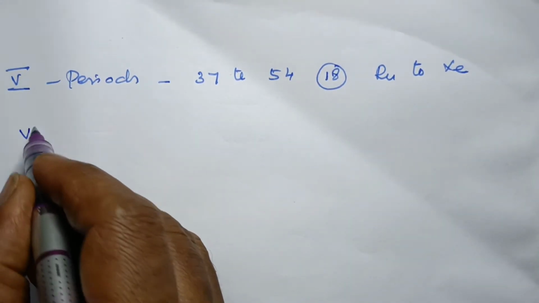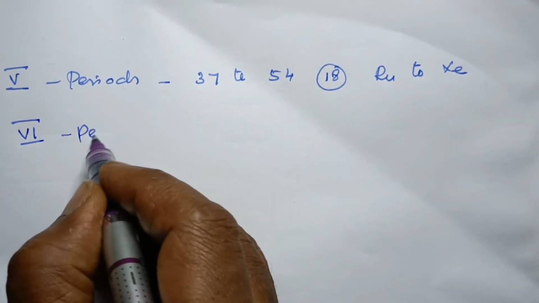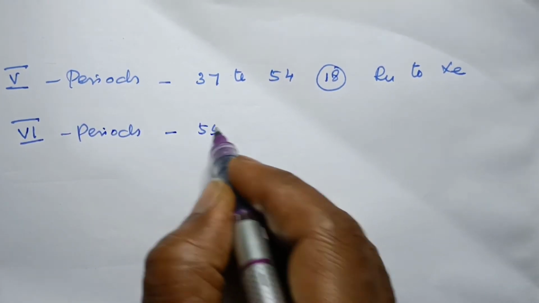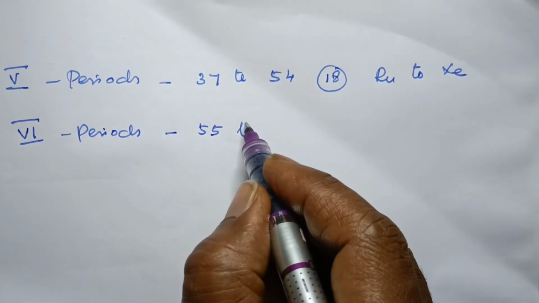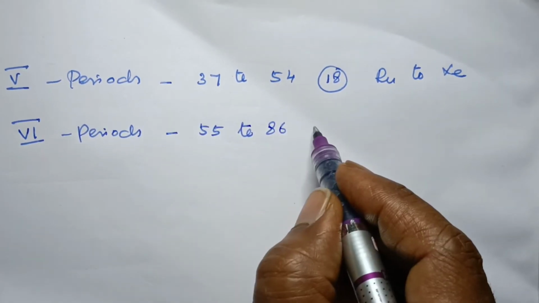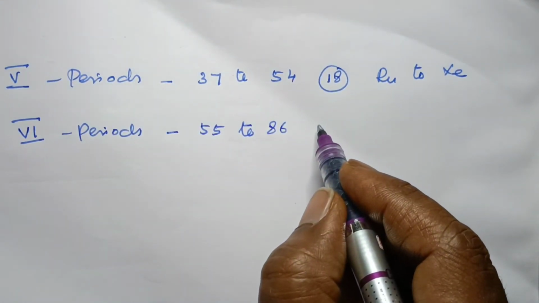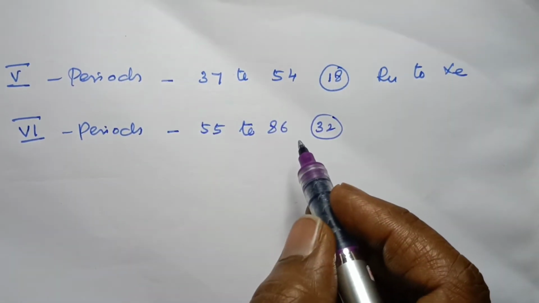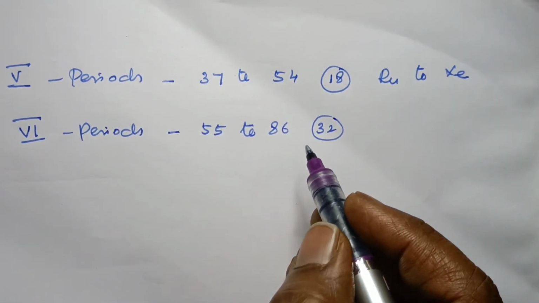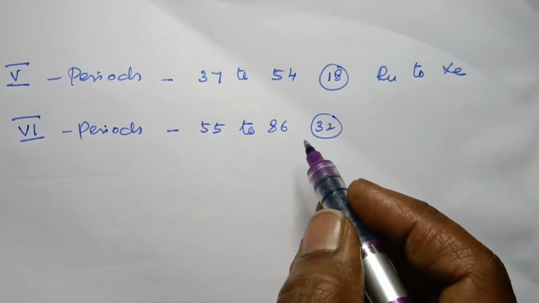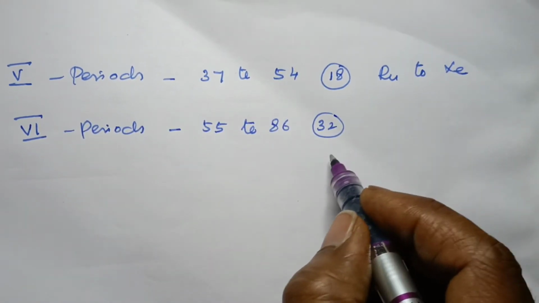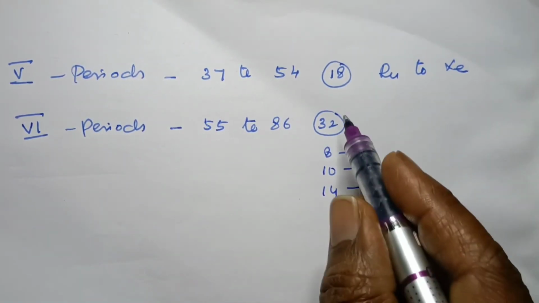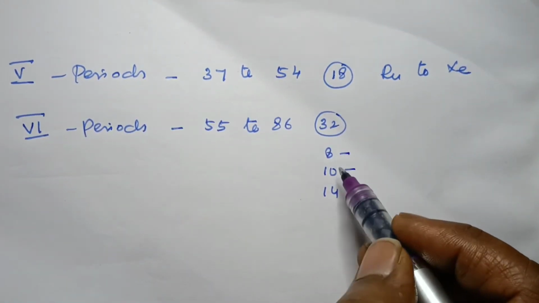And next one is the sixth period. The sixth period contains the 55th element up to the 86th element. So it also contains 32 elements. It is the longest period compared to the other periods. So here also it includes 8, 10 and 14. We separate these 32 as 8, 10 and 14.